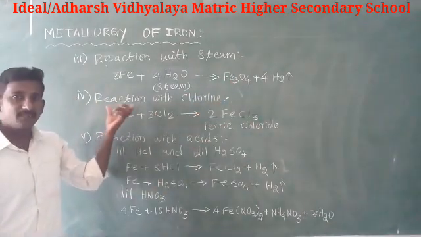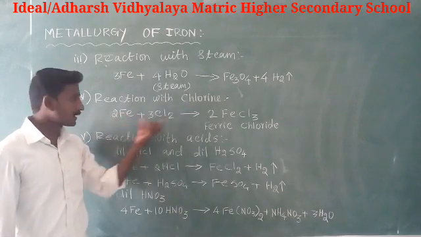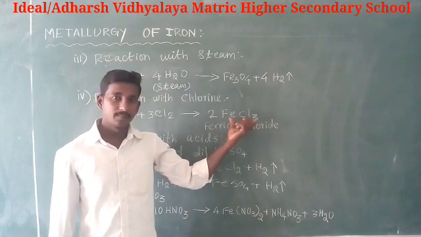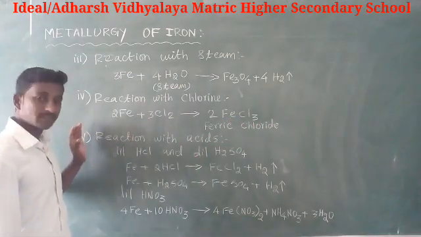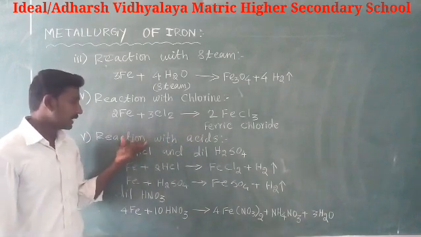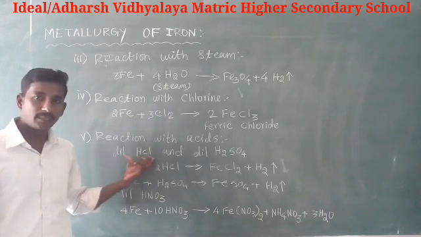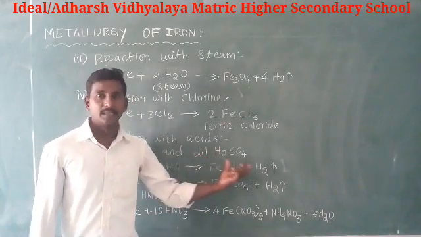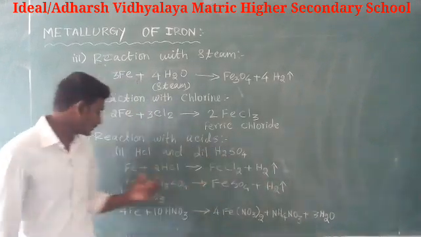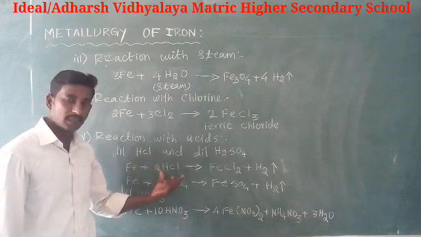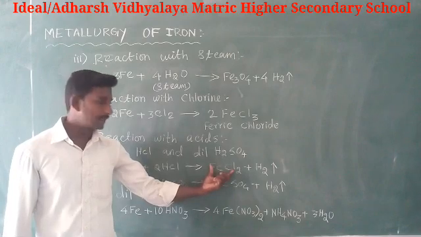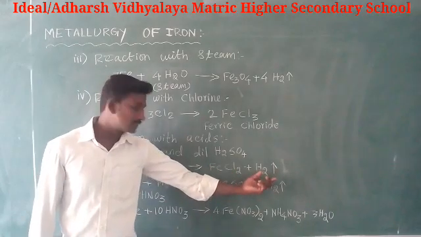And reaction with chlorine. When iron reacts with chlorine, it forms ferric chloride. Next, reaction with acids. When iron reacts with dilute hydrochloric acid and dilute sulfuric acid, it liberates hydrogen gas. With hydrochloric acid it forms ferrous chloride and liberates hydrogen.